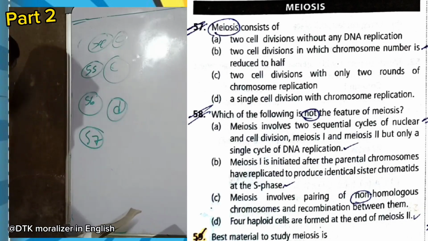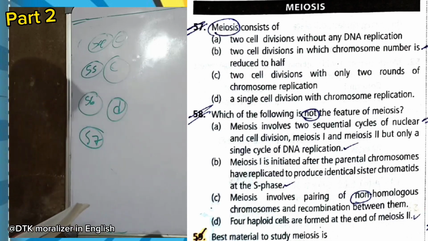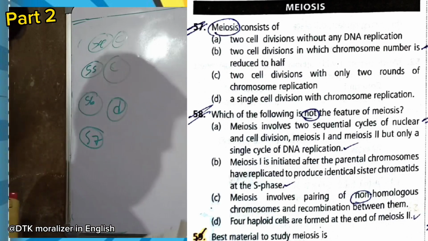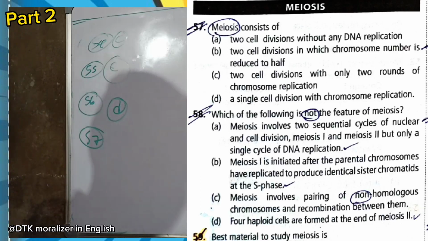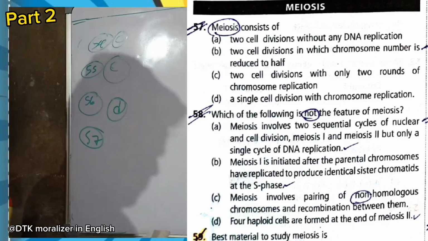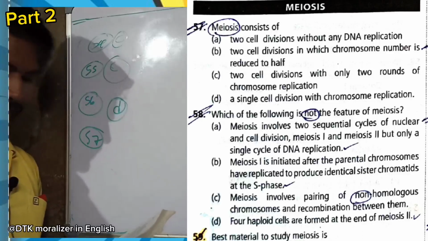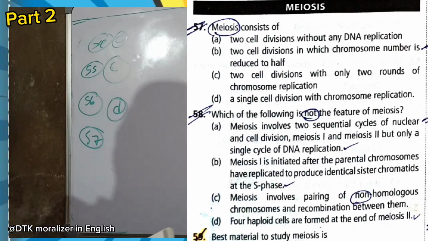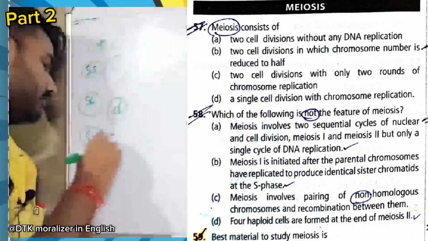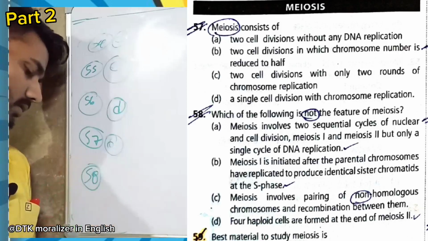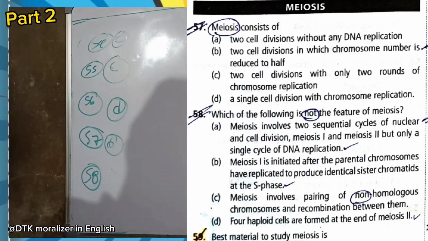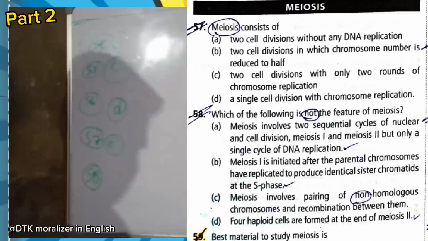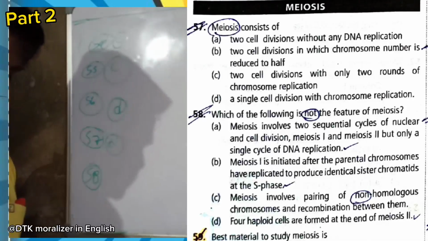Now question number 57. Meiosis consists of two cell divisions without any DNA replication? No. Two cell divisions in which chromosome number is reduced to half? Yes. Two cell divisions with only two rounds of chromosome replication? No. A single division with chromosome replication? No. Option B is right. Two cell divisions in which chromosome number is reduced to half. First is meiosis 1 division. Meiosis 1 is like a reduction division, real reduction, and meiosis 2 is like an equational division.